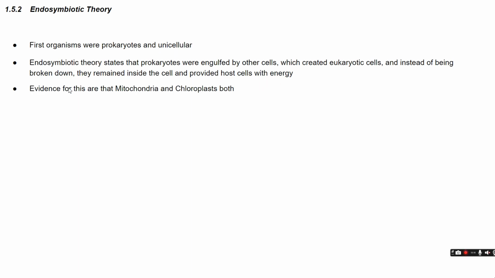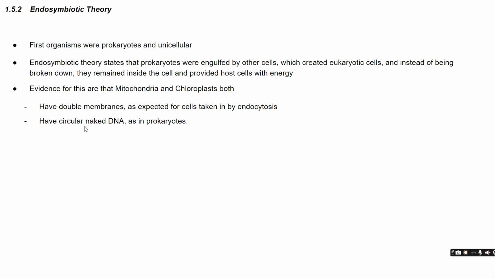So evidence for this are mitochondria and chloroplasts, as they both have double membranes, as expected for cells taken in by endocytosis. They have circular naked DNA, as in prokaryotes, and DNA is formed as single chromosomes, also as in prokaryotes, and they have 70S ribosomes, as in prokaryotes. So these are organelles inside the eukaryotes. It is believed that these organelles used to be their own prokaryotic cells. They were engulfed by other cells, and this is the evidence for it.